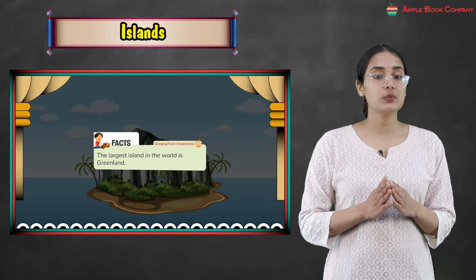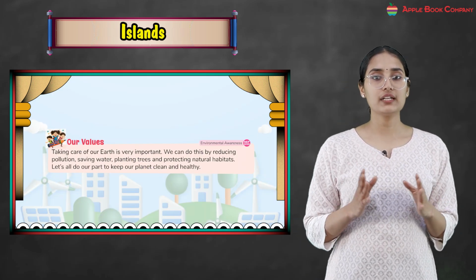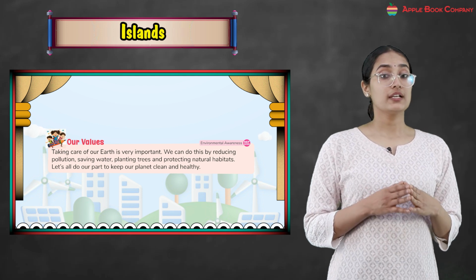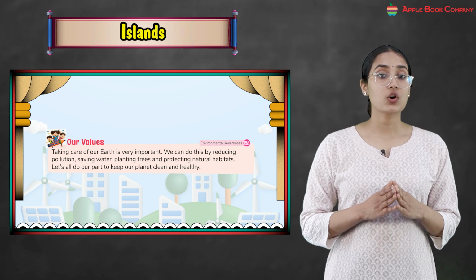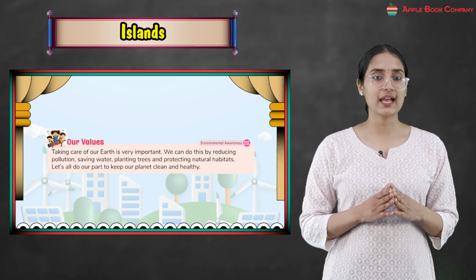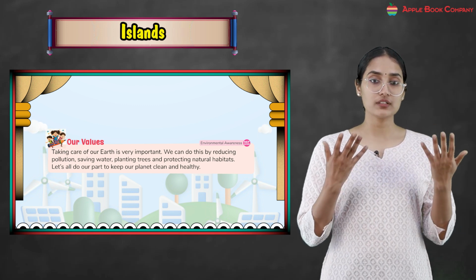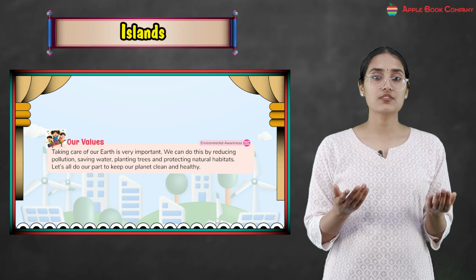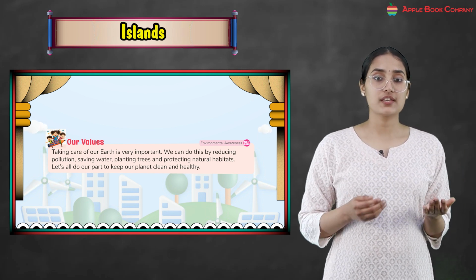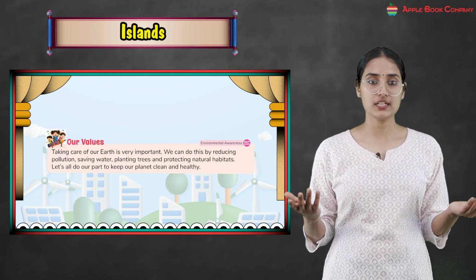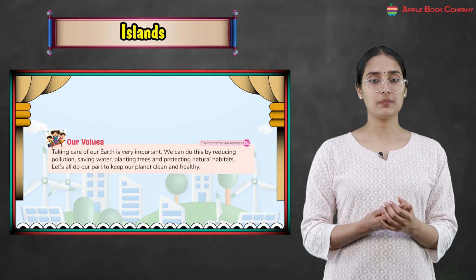So what did we learn in this chapter? Taking care of our earth is very important, right? We can do this by reducing pollution, saving water, planting trees and protecting natural habitats. Let's all do our part to keep our planet clean and healthy. Kids, we learned that we should take care of our earth. Earth gives us so many things, right? So we should reduce pollution, save water, save land, save trees, and do our part to keep it clean.